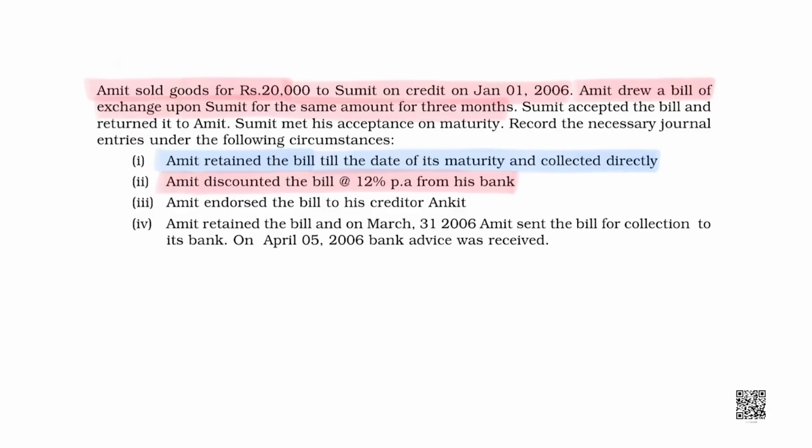But what if Amit feels like getting the money before that date? Is it possible? The answer is yes, it is possible. In case the drawer falls in need of the money before maturity, the drawer can approach a bank and the bank will give the money of that bill to the drawer.